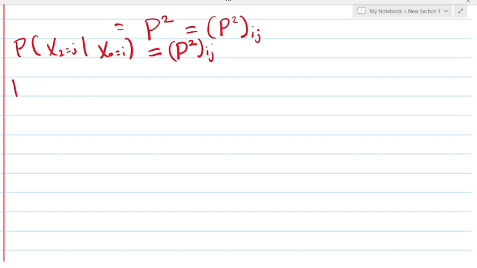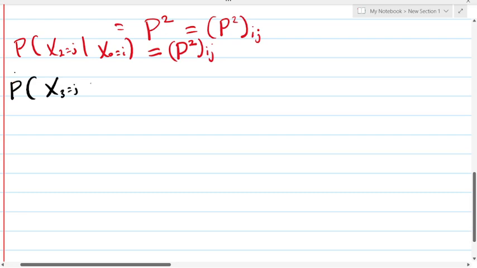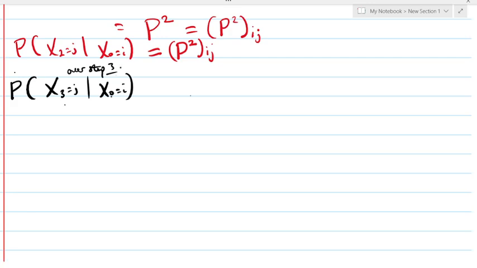That is the probability of moving to step 3, given that your current state is I. See, this is 0 to 3, over step 3.